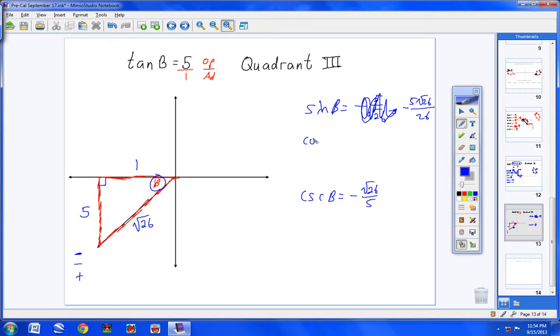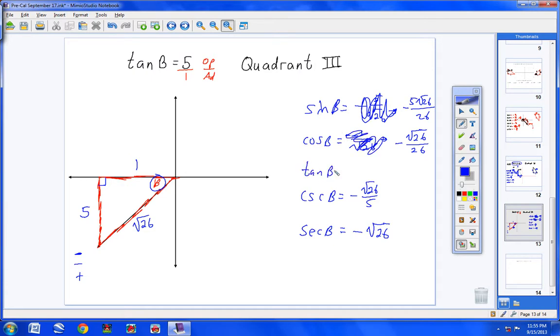Now let's take a look at cosine of beta. Cosine would be adjacent over hypotenuse, so 1 over square root of 26. And by the way, cosine is negative in this quadrant, so don't forget your negative sign. I'm going to get secant real quick while I'm on cosine. Secant would be negative square root of 26 over 1, or just negative square root of 26. Up here we've got to rationalize, so I would have negative square root of 26 over 26.